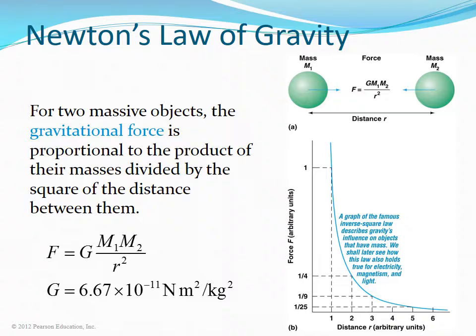Newton's law of gravity states that for two massive objects of masses m1 and m2, the gravitational force is proportional to the product of their masses divided by the square of the distance between them. G is called the gravitational constant. The forces are directed along a straight line joining the two objects.